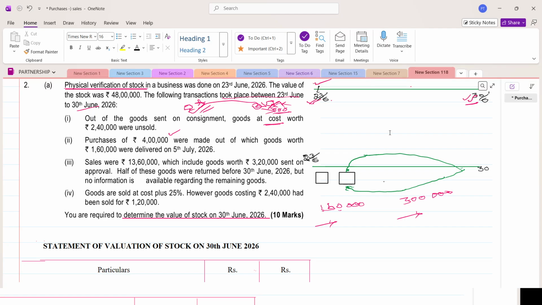Students, the inventory valuation question is a very scoring question and very simple. Once you understand the concept, it is not a difficult one at all. After watching this video, please try it yourself so that you'll be able to find out whether you are able to do it on your own.